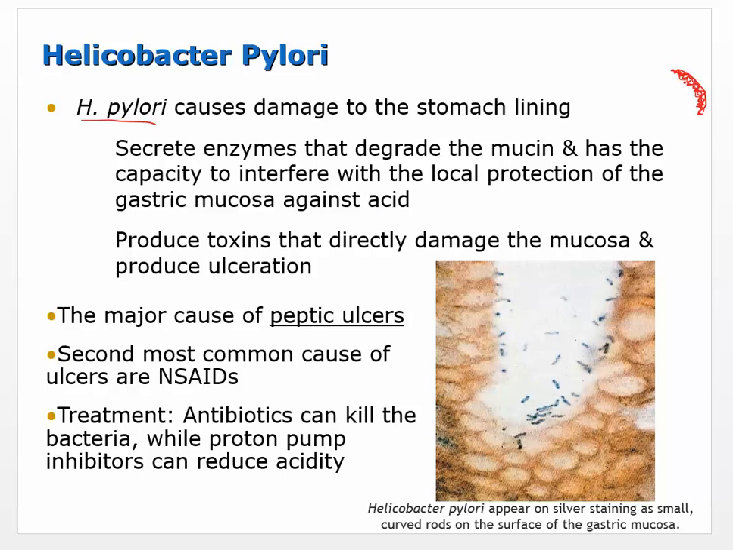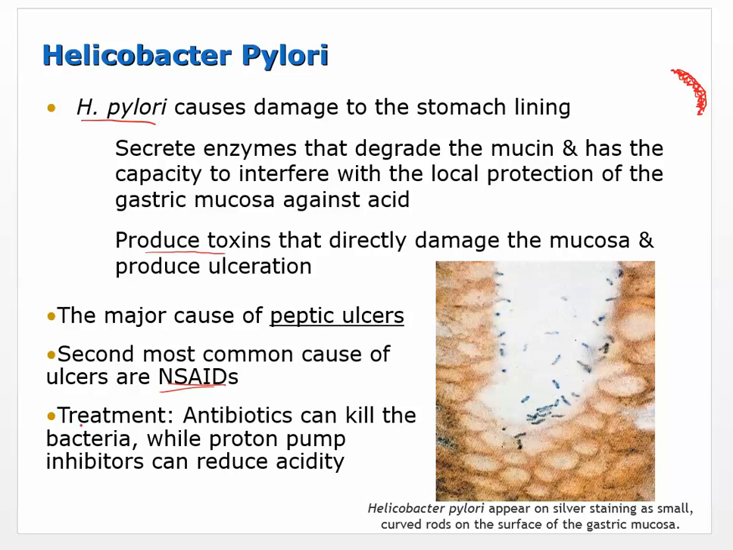So by degrading that, it allows the acid to move in, but the H. pylori also produces toxins that directly damage the mucosa and produce ulceration. So it can start out as this inflammation, and then it will ultimately lead to damage and then ulceration. And the ulceration is where you have the tissue damage, and you may have bleeding. You may have a perforation or a hole. Okay, so H. pylori is the major cause of peptic ulcers. The second most common cause of ulcers are NSAIDs.